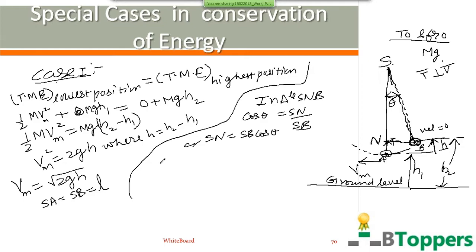Just concentrate only on listening. You can copy the notes later. So SN you can write as L cos theta, SB you can write as L. So the vertical height H through which the bob falls as it moves from highest position to lowest position during the oscillatory motion is equal to the distance between the points N and A, which you can write as distance from the point of suspension to the point A minus distance from S to N. Distance from S to A is L. Distance between S and N is L cos theta from here.